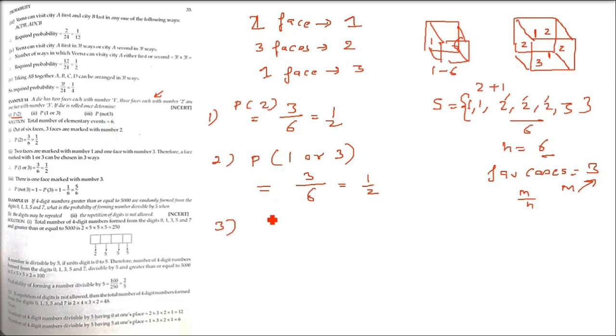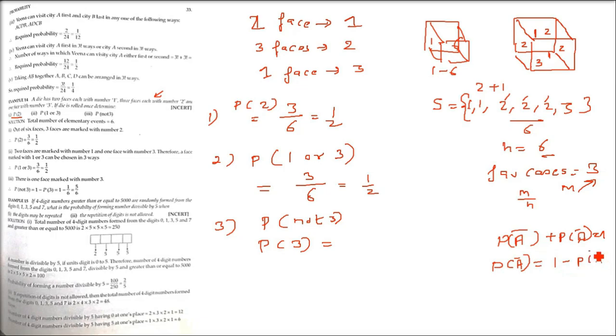Now third one is the probability of not 3. In these cases, we find the probability of happening, and then we subtract it. The probability of an event not happening plus the probability of happening equals 1. We have already seen this. So probability of not happening is 1 minus P(A). What is the probability of 3? 1 by 6, because only 3 is coming 1 time. 6 is the total number of cases. So not happening is 1 minus 1 by 6, that is 5 by 6. Okay, so these were the type.